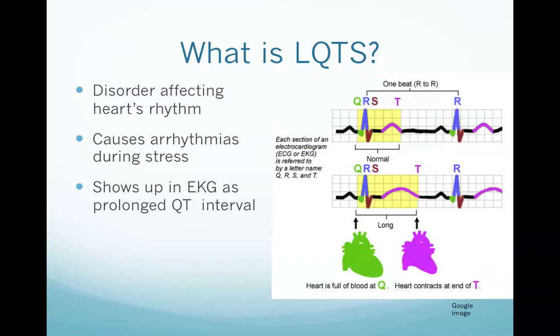Long QT syndrome is a disorder that affects the heart's rhythm, causing dangerous arrhythmias in response to stress. During one of these arrhythmias, the ventricle beats fast and irregularly, and the heart cannot pump blood through the body. This is shown on an ECG as a prolonged QT interval, which is the time it takes the heart to contract and recover. People with long QT syndrome have a defect in the ion channel, causing it to take longer for their heart to recharge for the next beat.